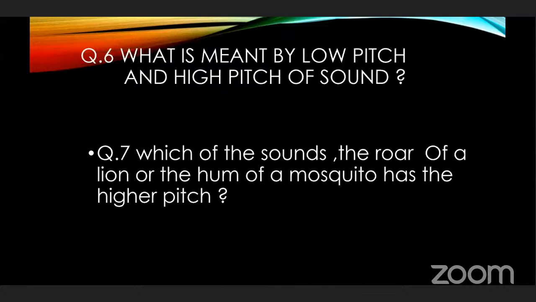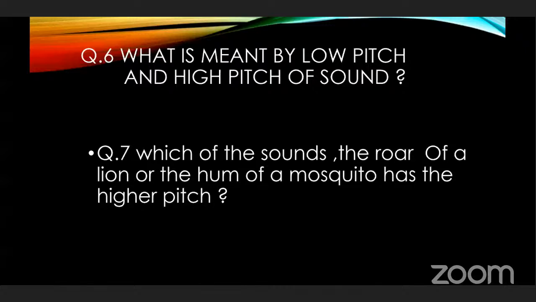Next question, the 7th question. Which of the sounds, the roar of a lion or the hum of a mosquito, has the higher pitch? The roar of the lion. You may have heard this on TV. And the hum of a mosquito. Do you hear the hum of a mosquito?